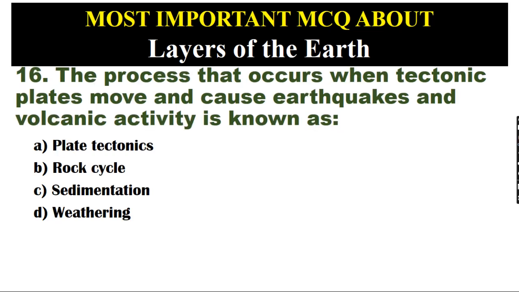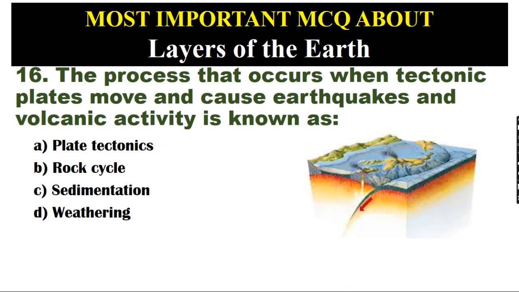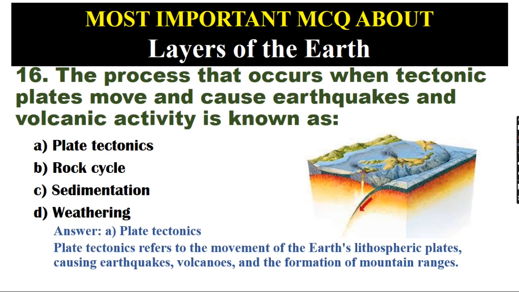The process that occurs when tectonic plates move and cause earthquakes and volcanic activity is known as A. Plate tectonics. B. Rock cycle. C. Sedimentation. D. Weathering. Answer: A. Plate tectonics. Plate tectonics refers to the movement of the Earth's lithospheric plates, causing earthquakes, volcanoes, and the formation of mountain ranges.